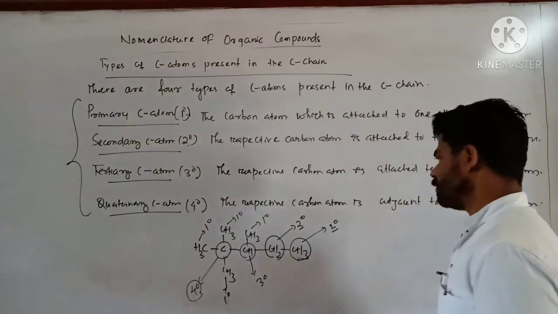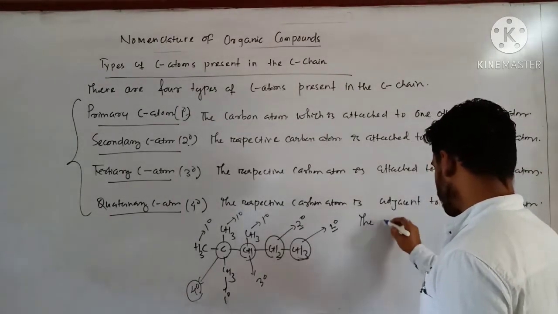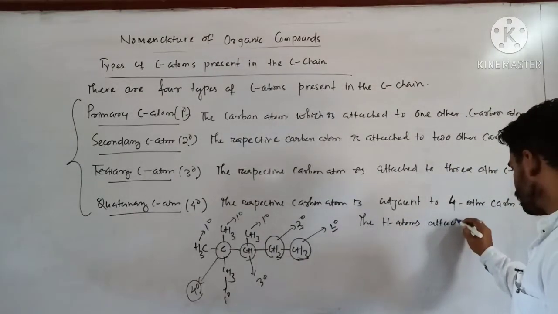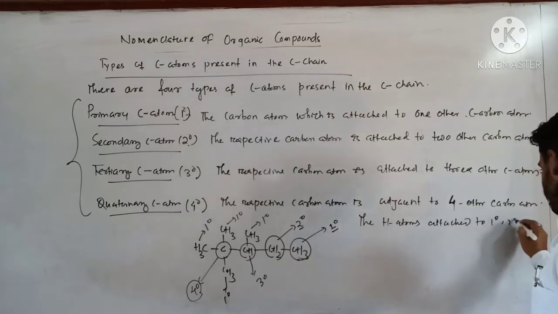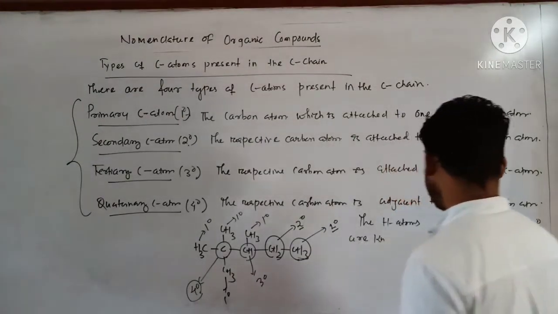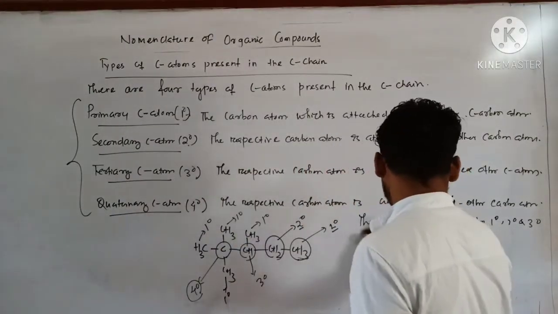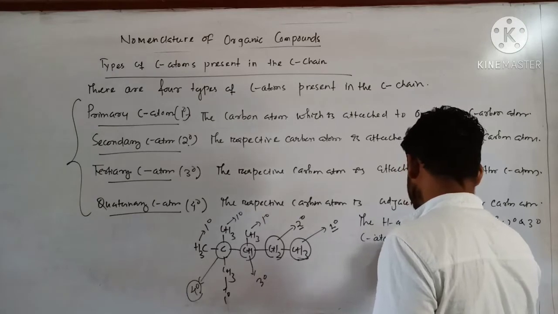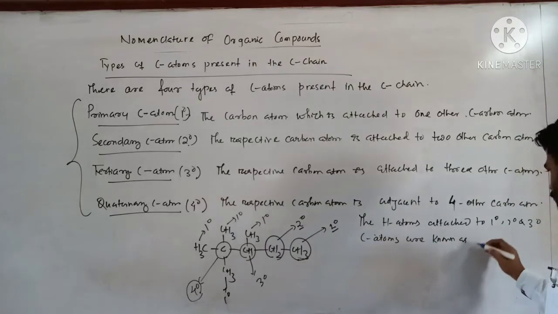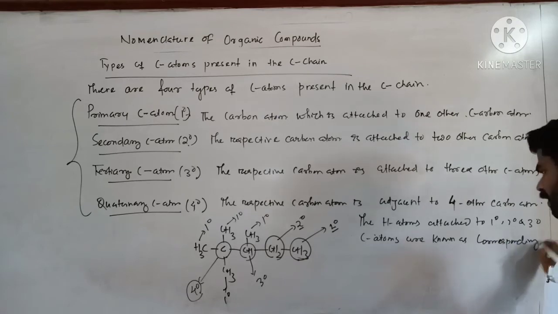So you can write in a single step, that the hydrogen atoms attached to primary, secondary and tertiary carbon atoms are known as corresponding hydrogens.